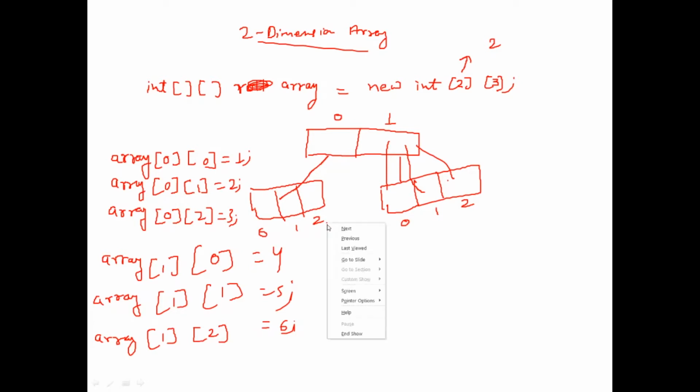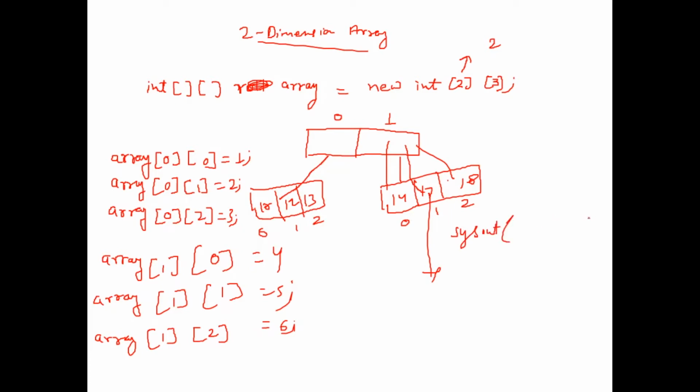Suppose I have an array 10, 12, 13, 14, 17, 18. Suppose I want to access this 17. So how can I access it? If anybody wants to tell me, how can I access these values? I want to access this 17. What should I write under system.out.println? Array 1 of 1. Array 1 of 1, and 1. Yeah.